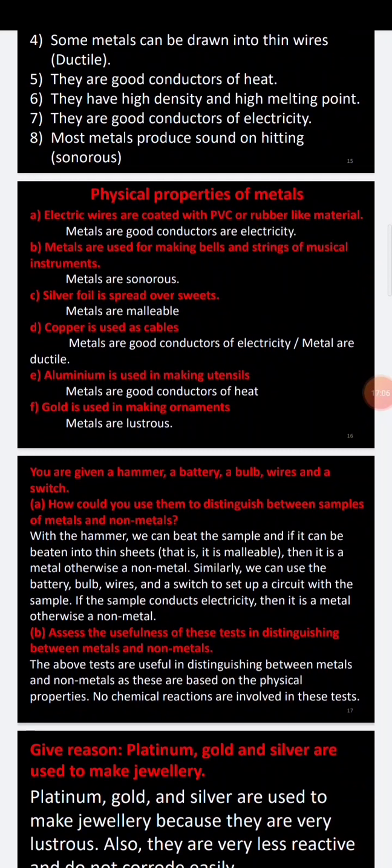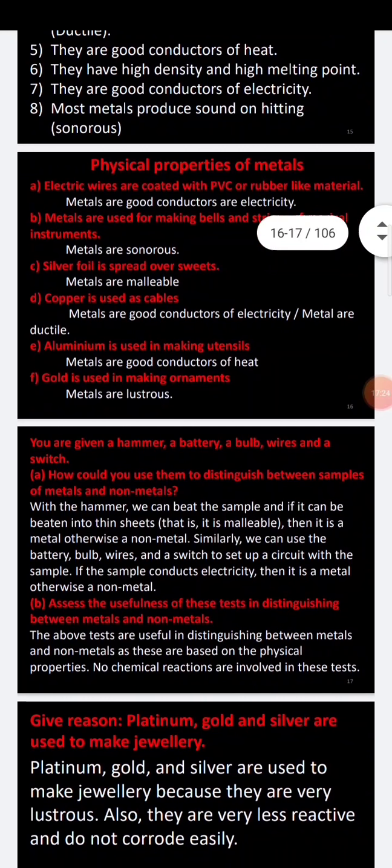These are examples of why aluminium is used in making utensils, because they are good conductors of heat. And if they ask about good conductors of electricity, I already told you copper, silver and aluminium. But copper is used as a good conductor of electricity, and metals are also ductile.